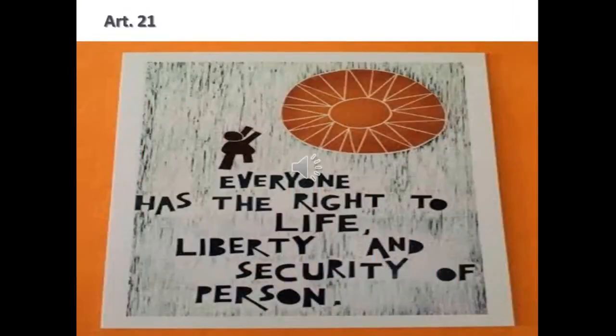Article 21. Everyone has the right to life, liberty and security of person. So everyone has the right to live. Then we have freedom. Then we have security, that means we have some protection, personal security. Everyone has the right to live. Then we have liberty, that is, we have freedom and security of person.